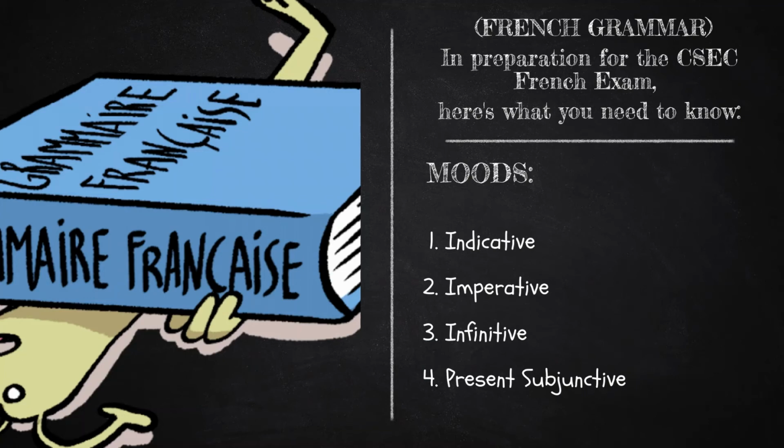But what we really need to know for CSEC is not only how to use the infinitive as a complement of a verb. Par exemple, je dois aller au magasin, I have to go to the store, or il va étudier demain, he's going to study tomorrow, where aller in je dois aller is complementing what I have to do. And in the second example, il va étudier, he is going to study, where to study is complementing what he's going to do.